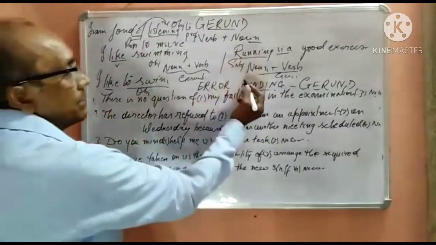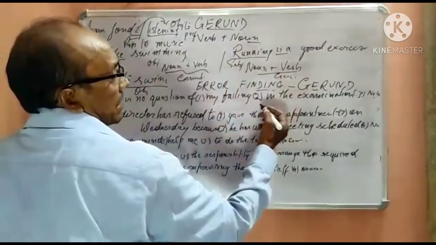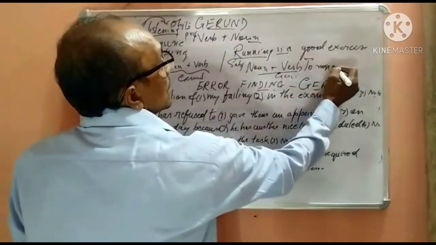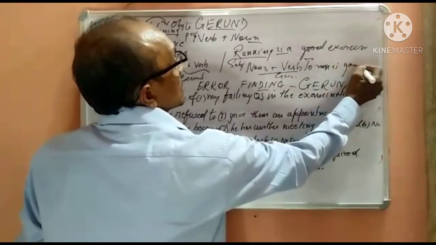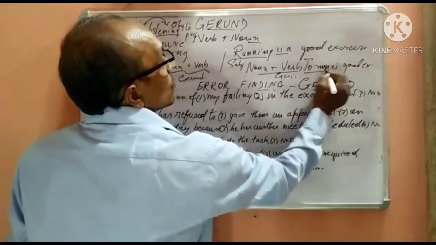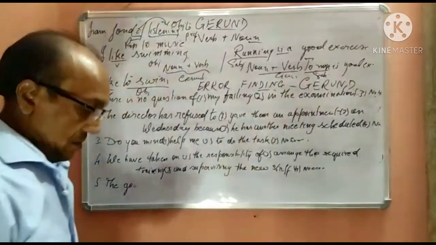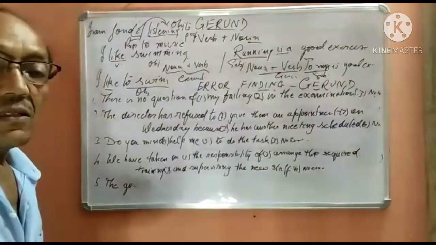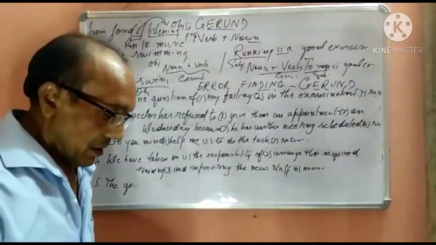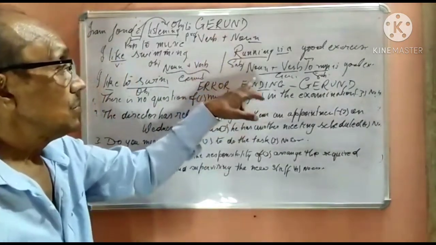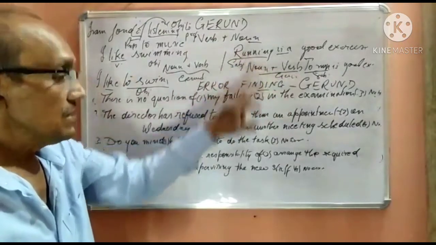In the same way, running is a good exercise. I can also write, to run is a good exercise. So here to run acts as subject of the verb is. If it acts as subject of the verb, it can be replaced by a gerund. So to run can be replaced by running.